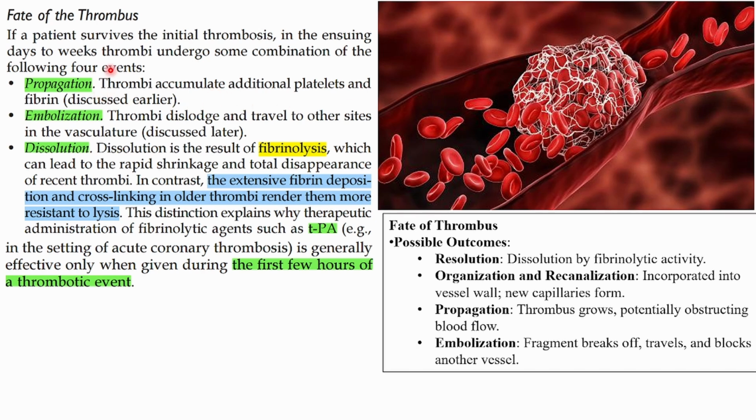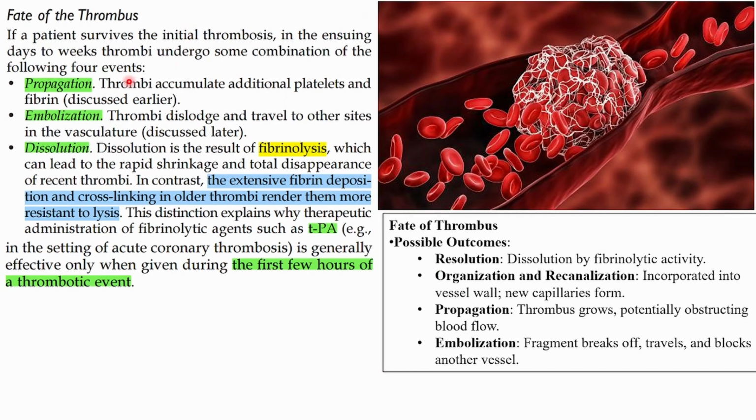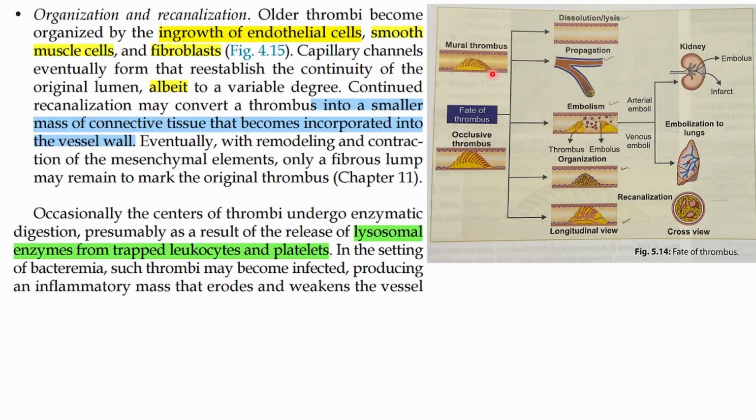There are a few things that can happen: propagation, embolization, dissolution, organization and recanalization. What is meant by propagation? Let's suppose the thrombus is formed half like here.